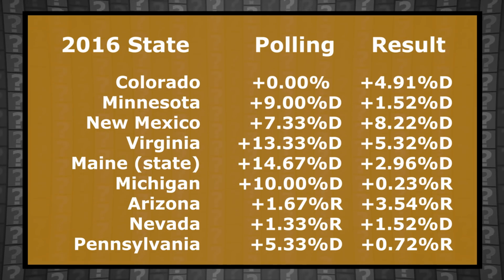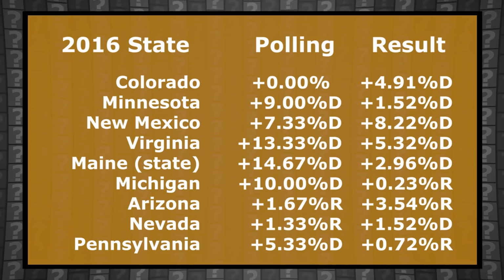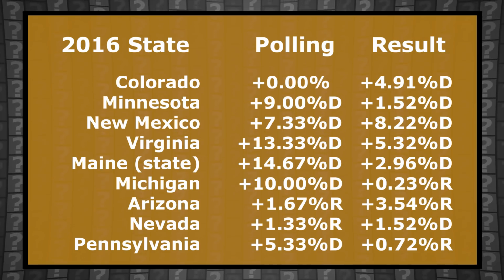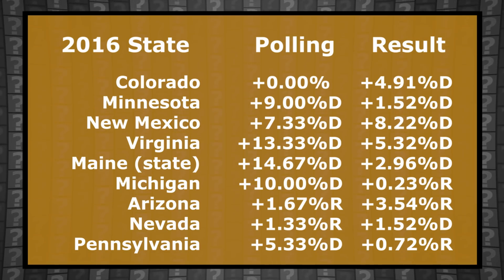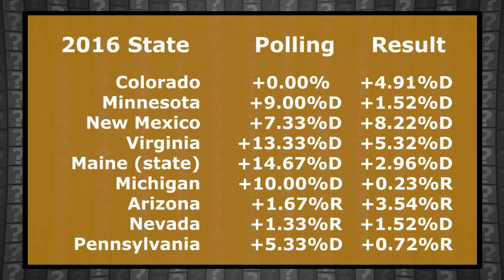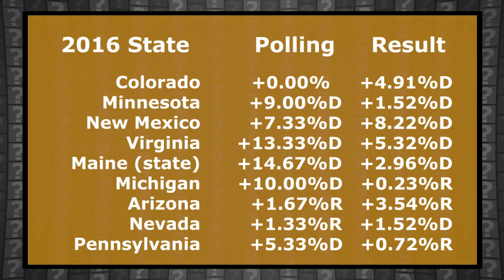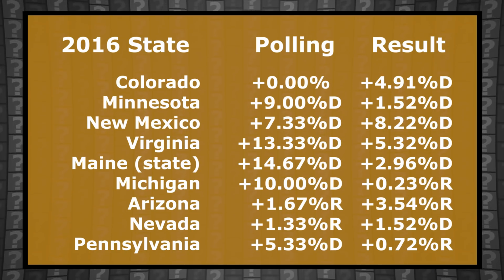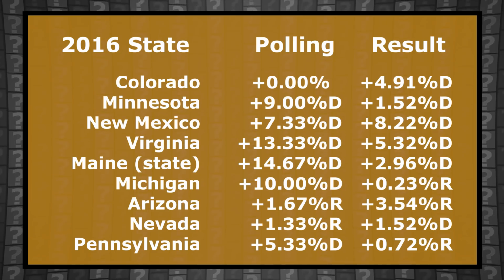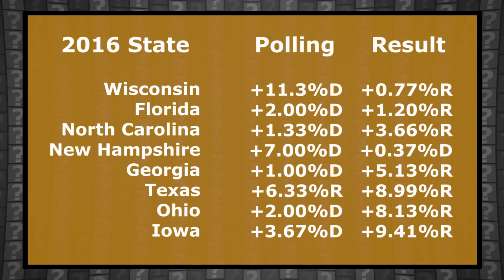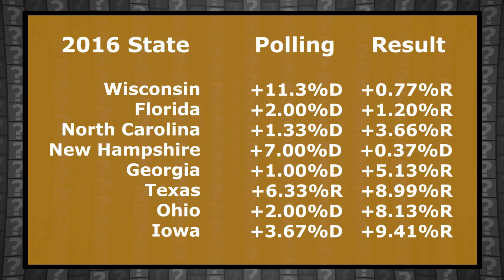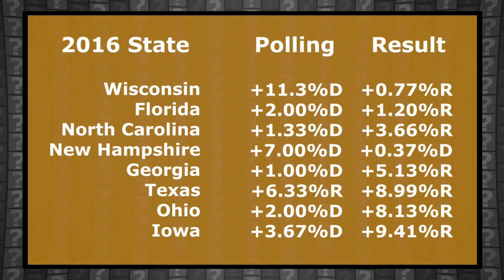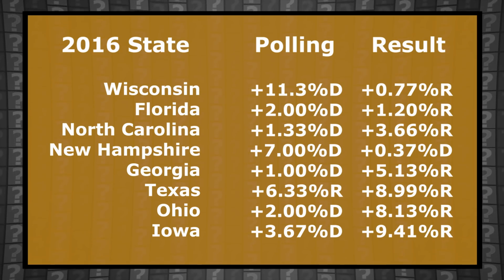On down the line, though, you can see that much of the shifts were not favorable for Democrats. While Democrats enjoyed a healthy lead of about 10% in Michigan polls, Trump ended up winning that state by less than a percentage point. Even in states where Dems held on, much ground was lost. For instance, in Maine, Dems were leading in the polls by nearly 15%, but Trump managed to shrink that lead down to a less than 3 percentage point difference. At this time of the year, Wisconsin, Florida, North Carolina, Georgia, Ohio, and Iowa were all showing promise for Democrats in opinion polls. But by November, those leads were all lost. Every one of those states went to Donald Trump.